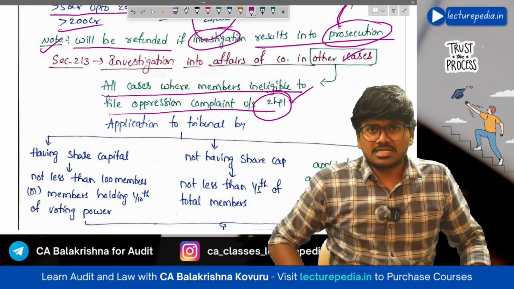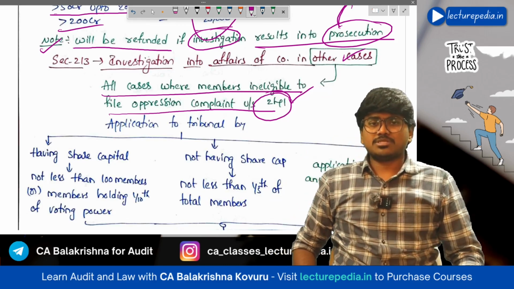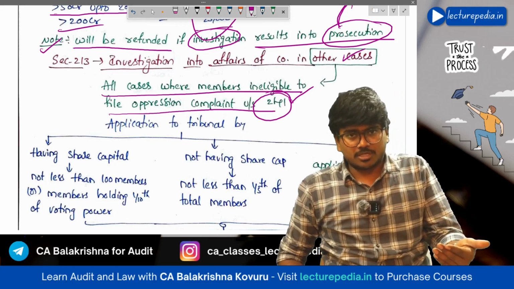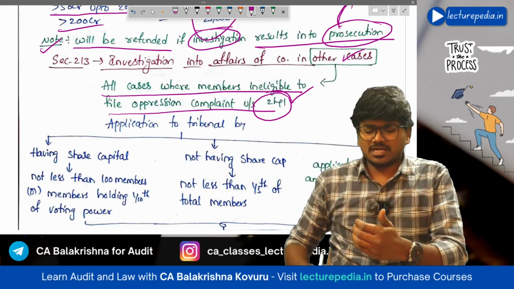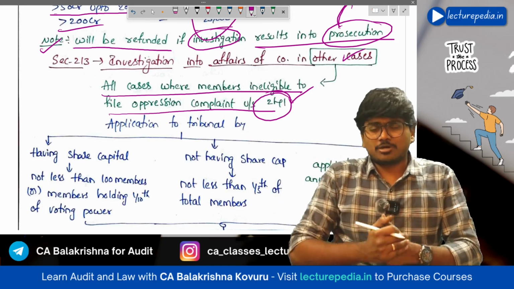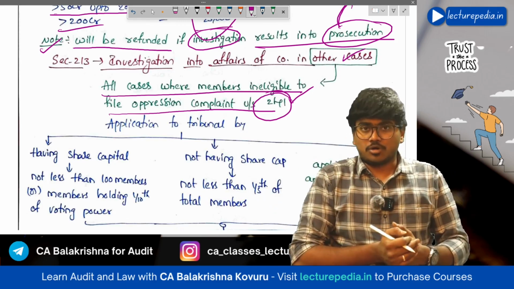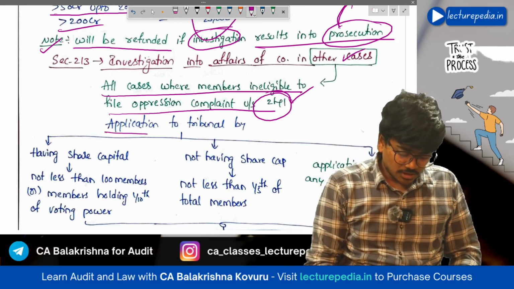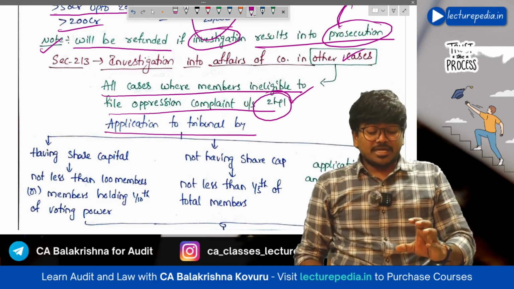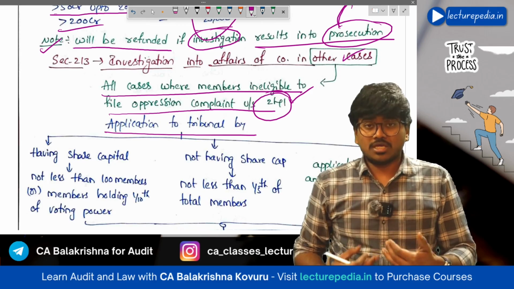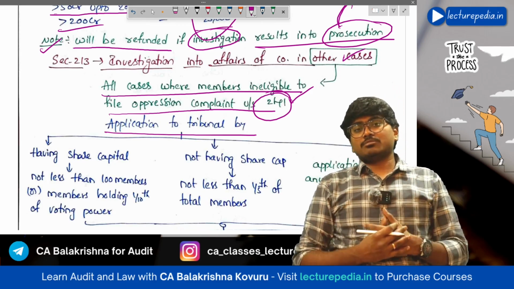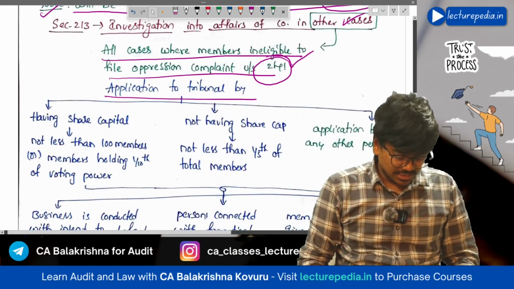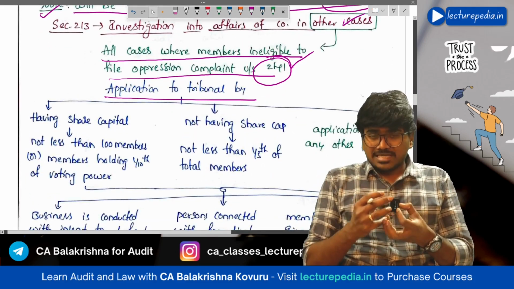Okay, so here there is a link between section number 213 and section number 241. I guess we have not yet discussed oppression and mismanagement, but if you already have an idea of oppression and mismanagement, you can understand this. Or else, in the coming classes we will be discussing oppression and mismanagement, then you will understand this point. Now, an application to the tribunal can be made by those shareholders who are not able to utilize section number 241.